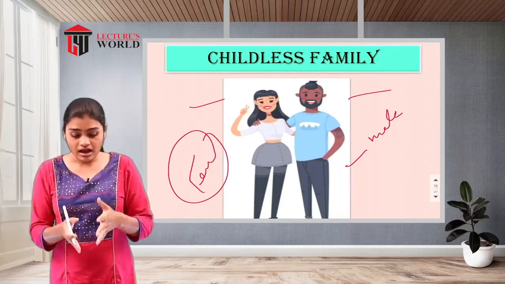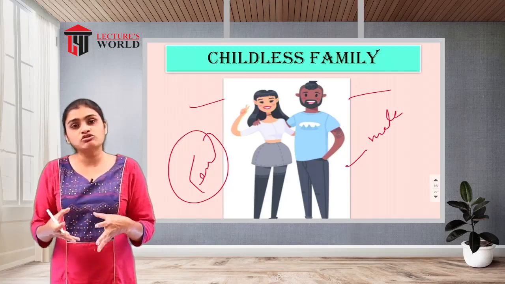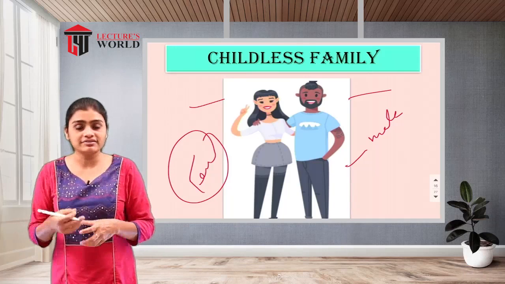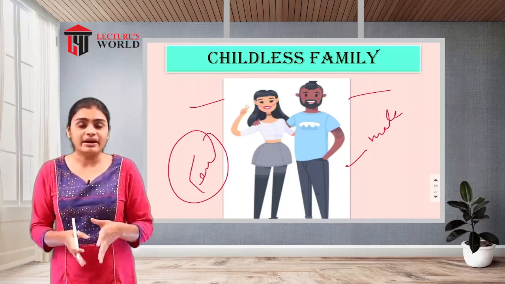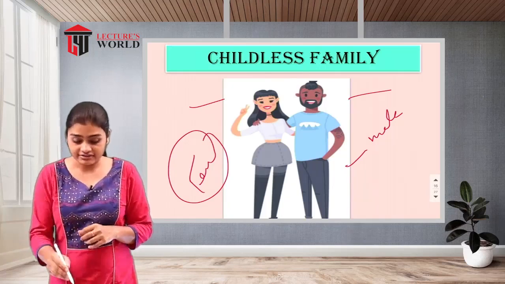So that is another type of family. Both individuals are mutually interested in spending this type of life without children, and they will happily spend their life with each other. That type of family is called a childless family.